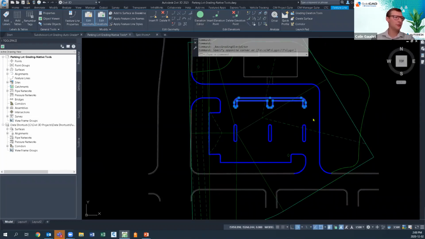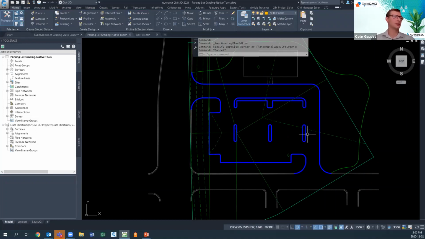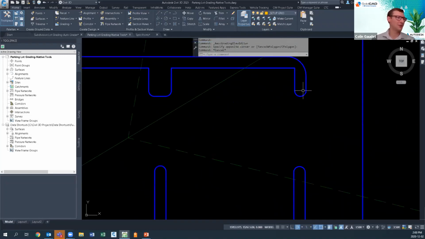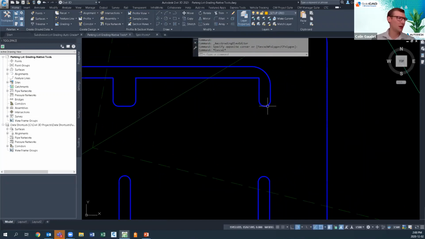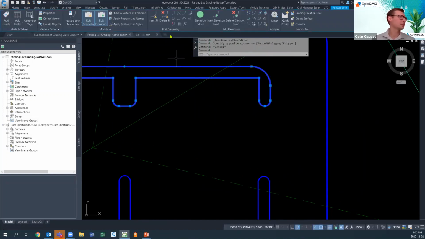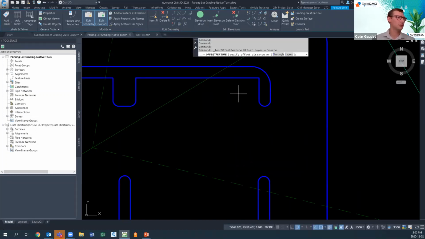Now that we have the elevations for each of these feature lines, that's the rough grade elevations. Now we just need to create the actual curves. And that portion is a little less exciting. It's just kind of repetitive. So I'll do it for a couple of them here. Selecting, we want stepped offsets. And we can specify the distance, so 0.5.